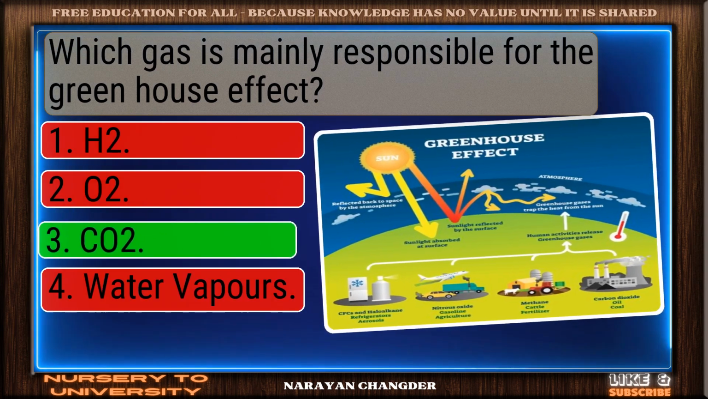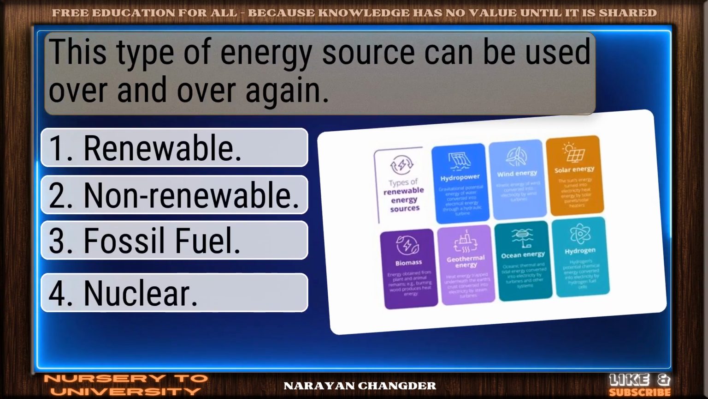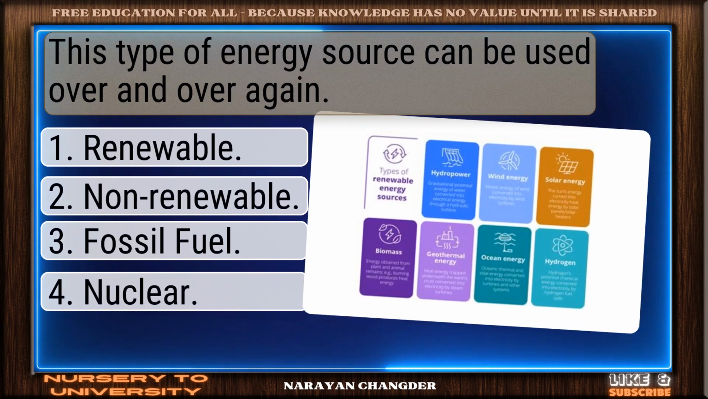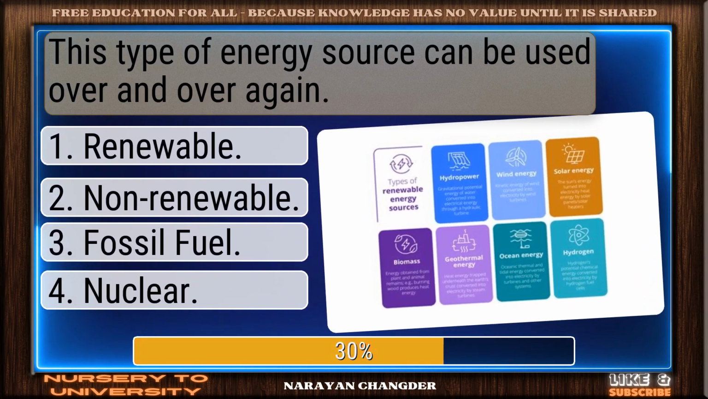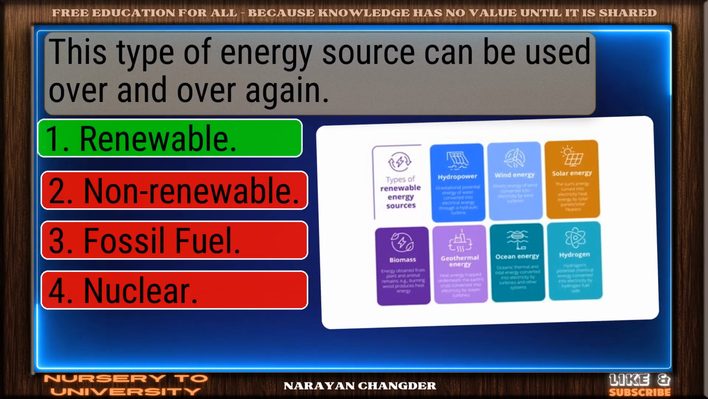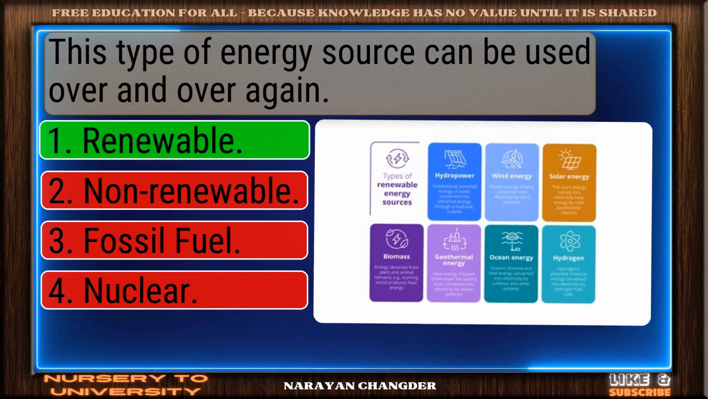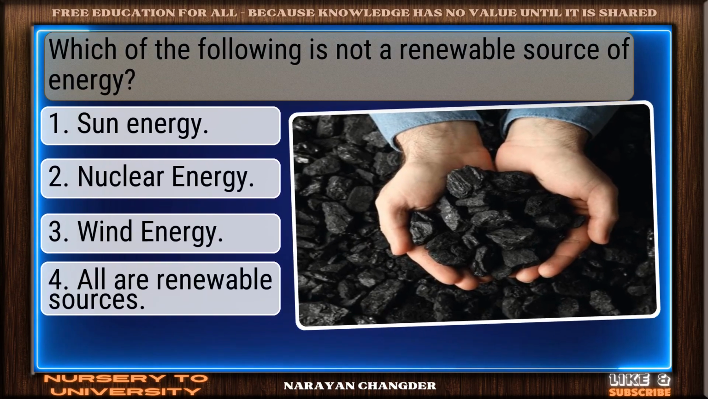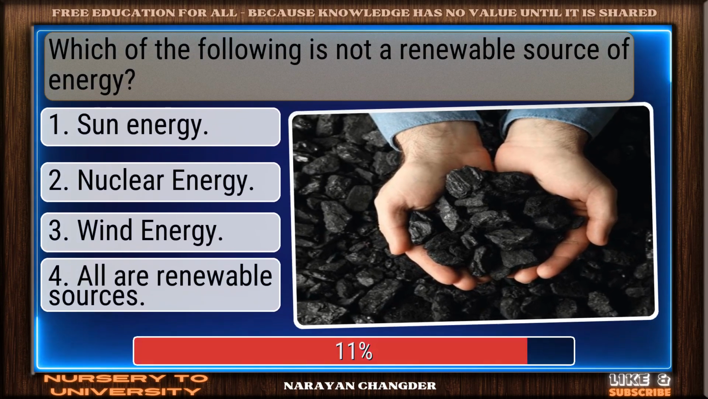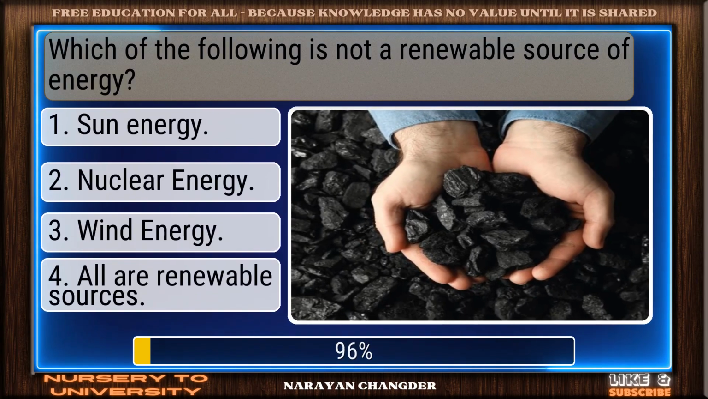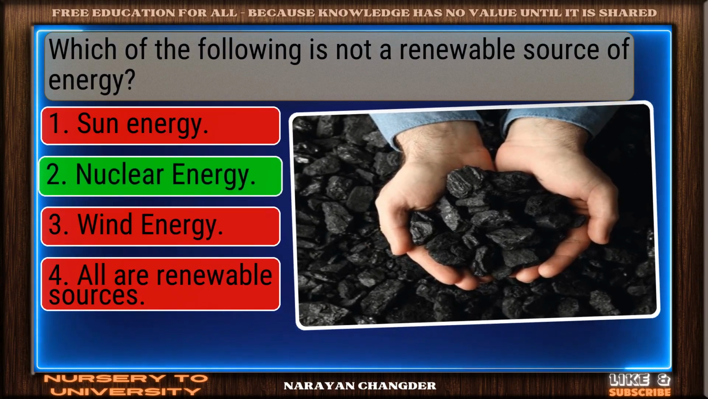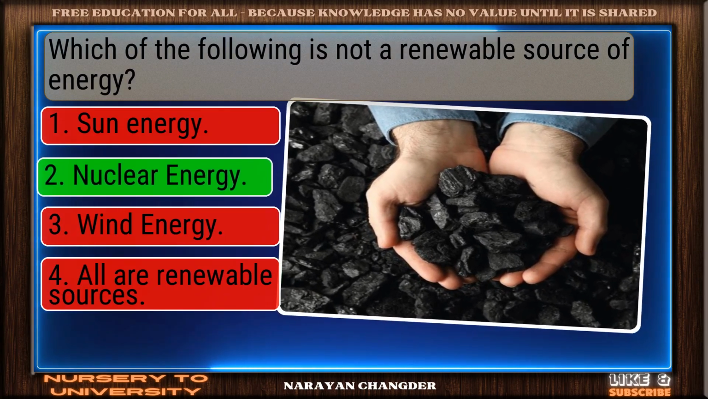Clear logic. Carbon dioxide is sound. This type of energy source can be used over and over again. Good job. Renewable works well. Which of the following is not a renewable source of energy? Excellent choice. Nuclear energy is right.